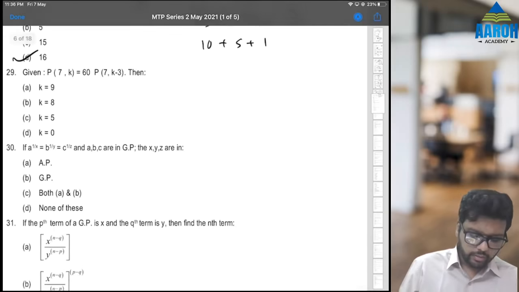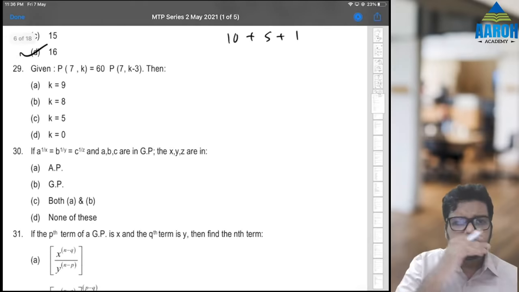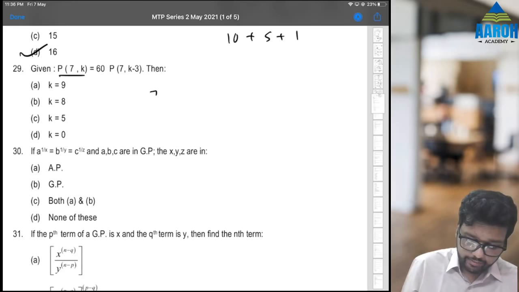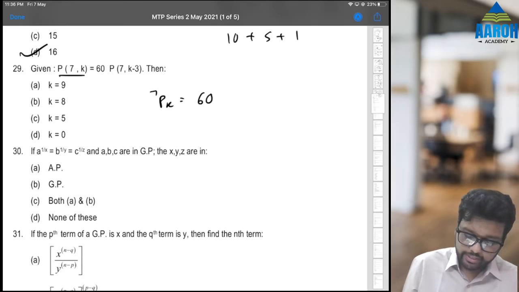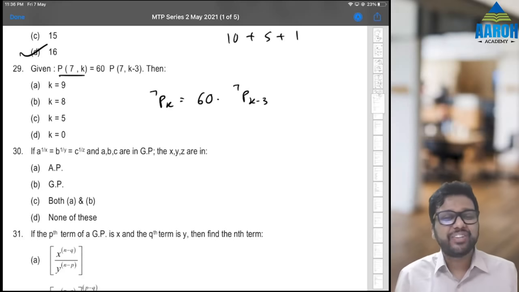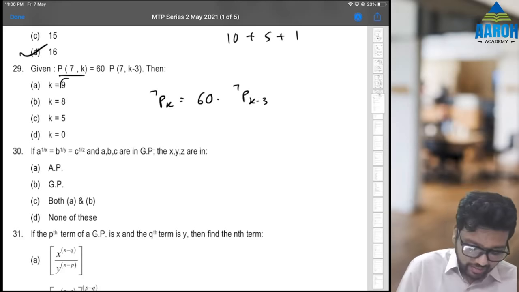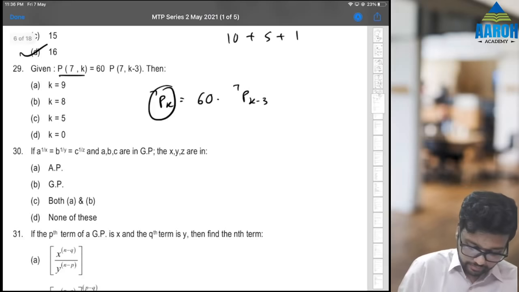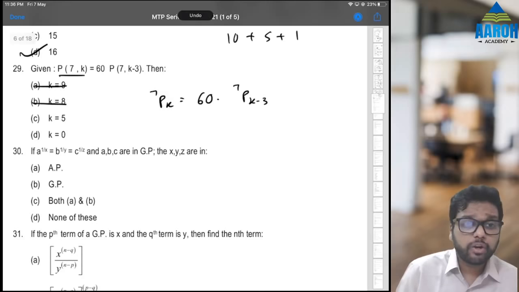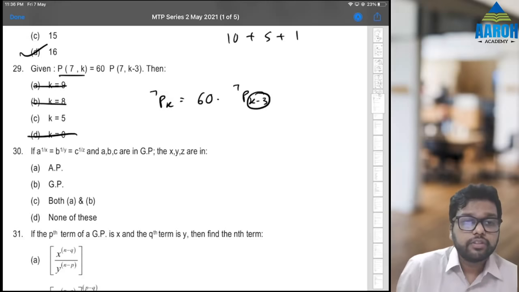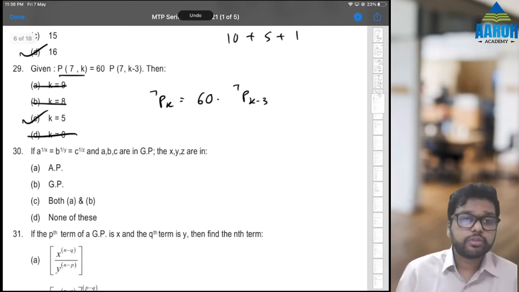Next, 29. Given 7Pk, okay, you have to read this as 7Pk is equal to 60 times 7Pk minus 3. Then k is what? Now see, the options are not that good, because k is equal to 9 is not possible, because 7P9 is not possible. So gaya. k is equal to 8 not possible. k is equal to 0 also not possible, because 0 minus 3 will be negative. So 5 is the only answer. So C will be the correct answer.